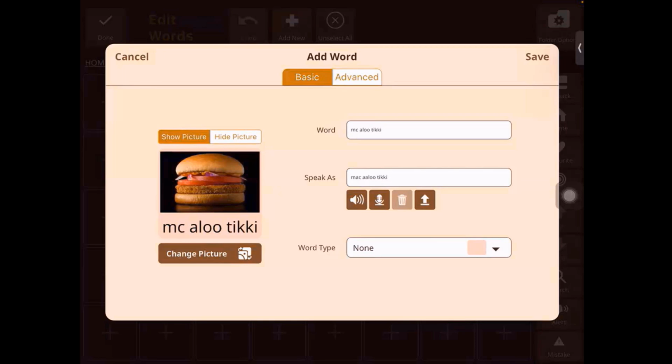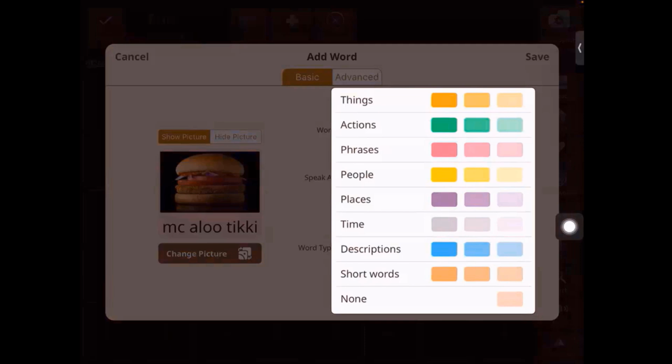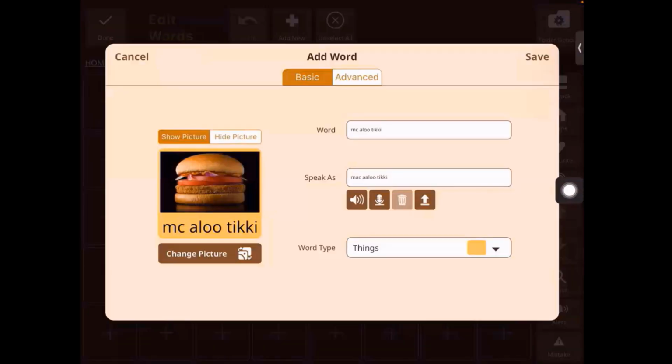So now there's three different options for the word. Next we have, so this was speak as. Next we have the word type, right? The word type helps us to select which category of words it fits into, and it also helps us to determine the correct color code for it to match, right? So we use the drop down here, and then we select things. So this is a noun or the name of an item. So we select things, and we select the middle color at the top.